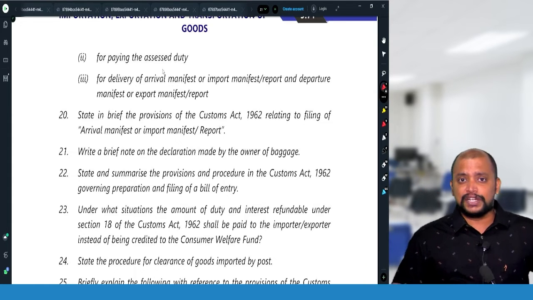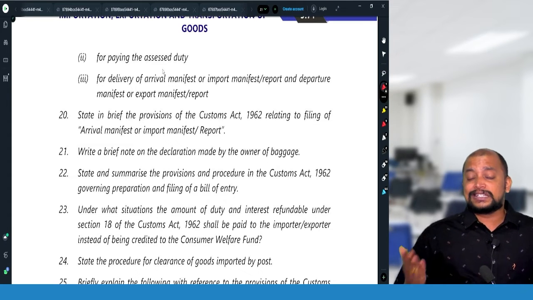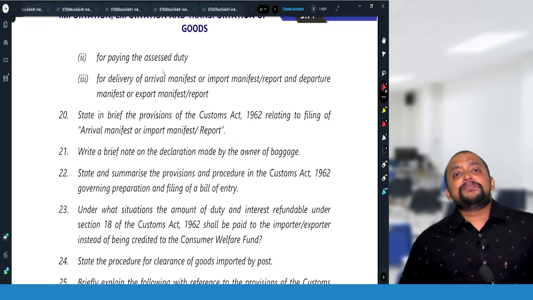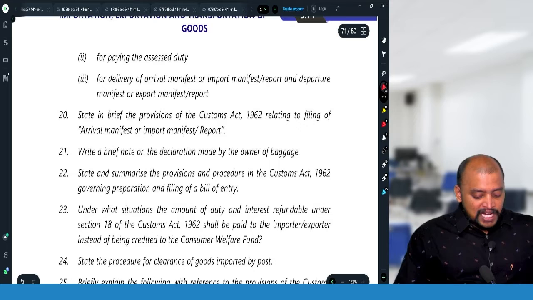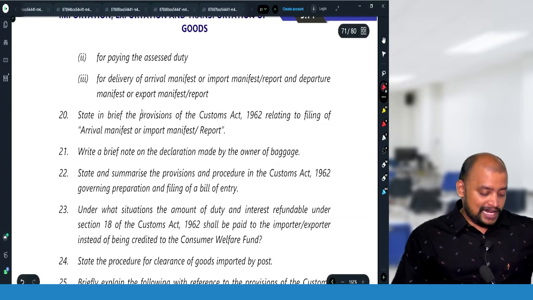So we need to know the due dates. From 1st to 15th, the 16th working day; from 16th to the end of the month, the next month's 1st working day. Suppose it is the month of March, 31st March should be taken. For delivery of arrival manifest or import manifest: before the date of arrival. And for import report: within 12 hours after arrival.